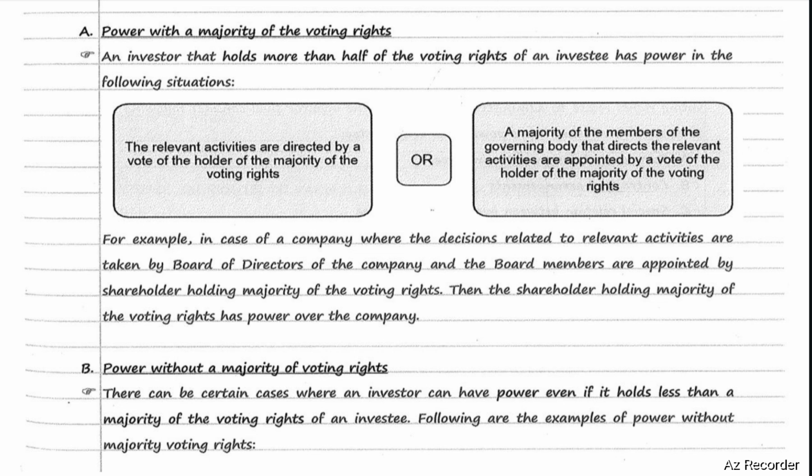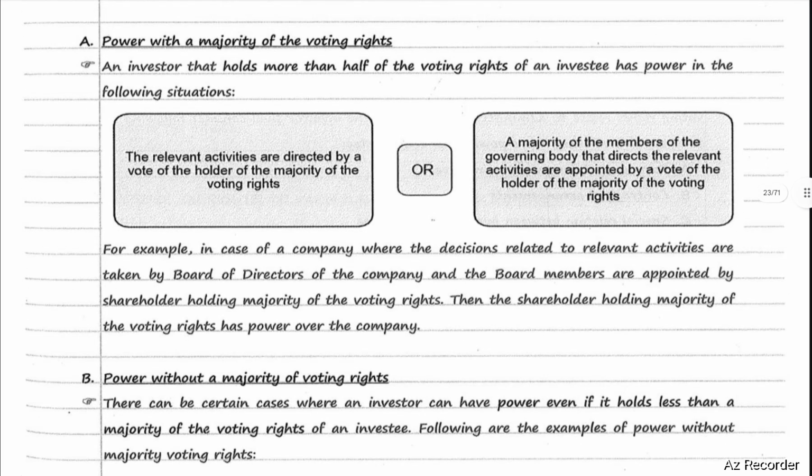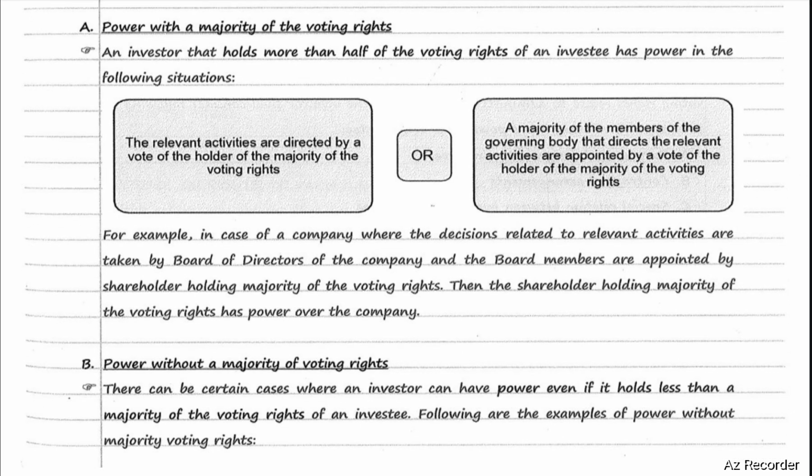For example, in case of a company where the decisions related to relevant activities are taken by the board of directors of the company and the board members are appointed by shareholders holding a majority of the voting rights, then the shareholders holding a majority of the voting rights have power over the company.